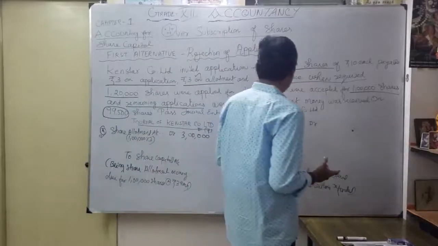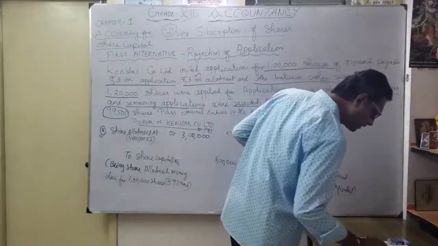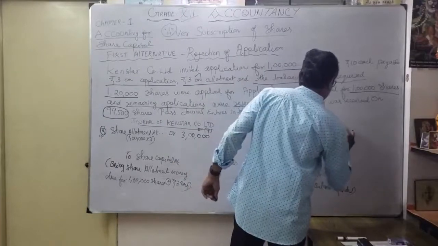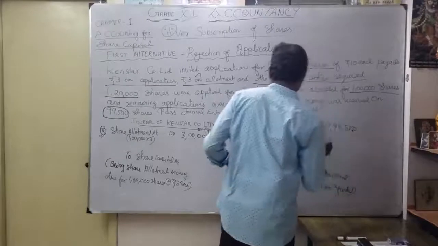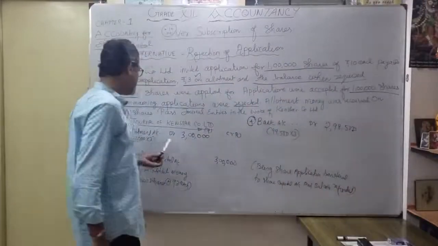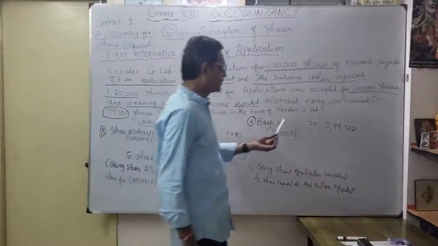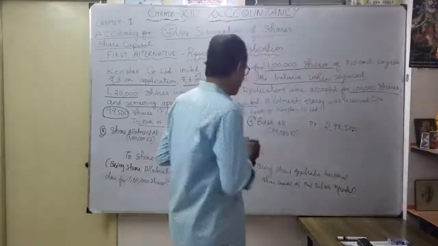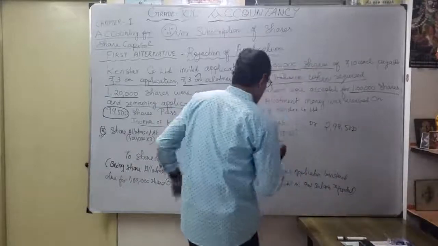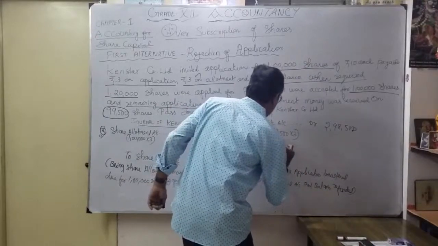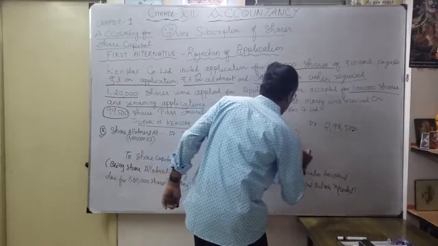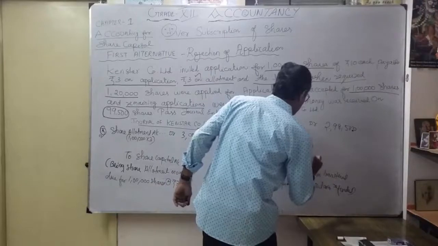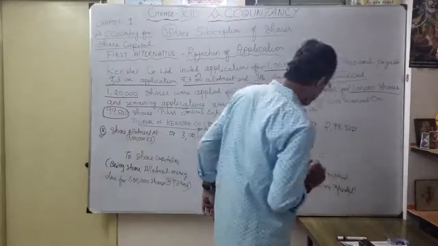What is the value? 99,500 into 3. What is the value? Exactly 2,98,500, because 1,500 is short. 500 into 3, 1,500. So received only how much? 2,98,500. That's our share allotment money received. Okay. To share allotment account.